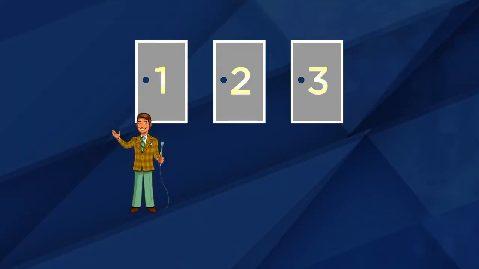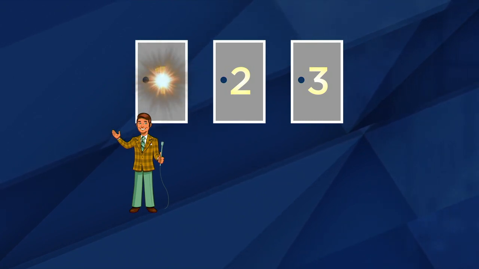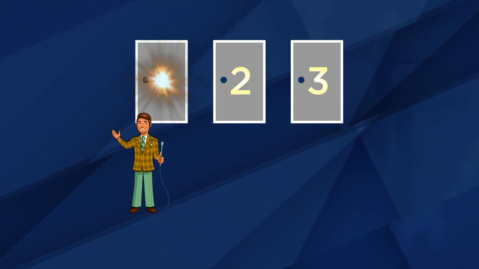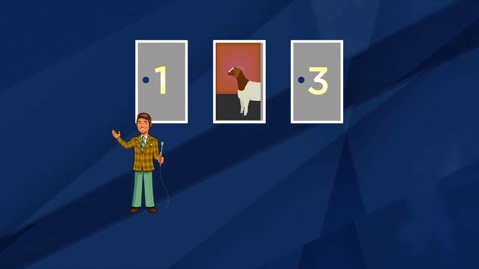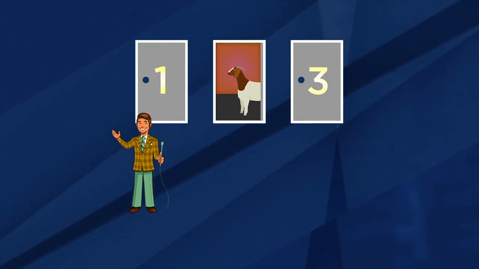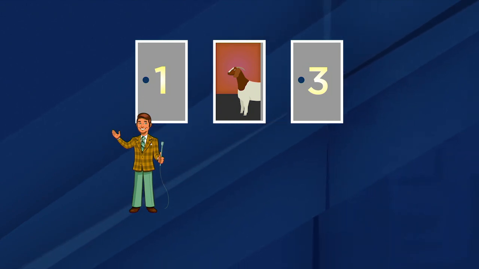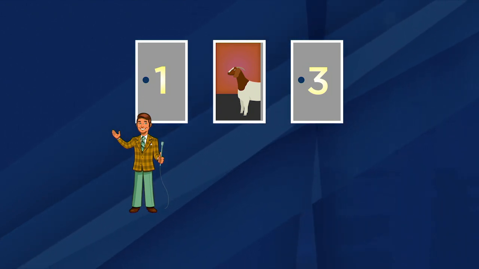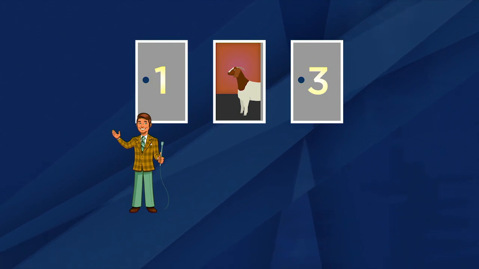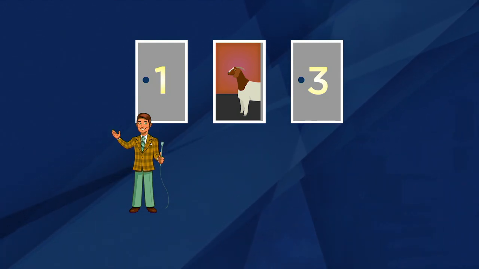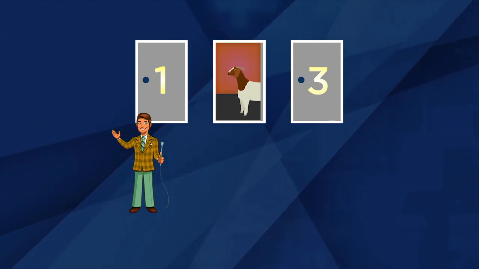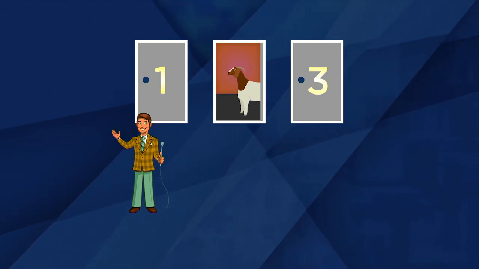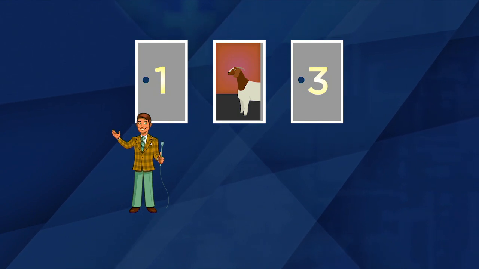Suppose that the player initially chooses door 1, and then Monty opens door 2 to show a goat. Many players respond by thinking, I now know that the car is not behind door 2, but I've learned nothing about the other two doors. But this is an error. What the player should think is, by the rules of the game, Monty is not allowed to open my door, and he's not allowed to open the door with the car.